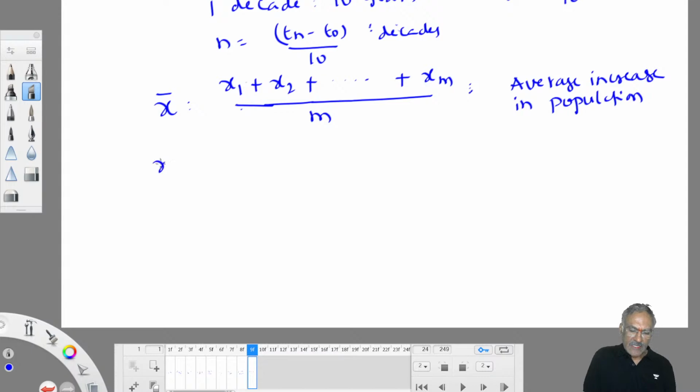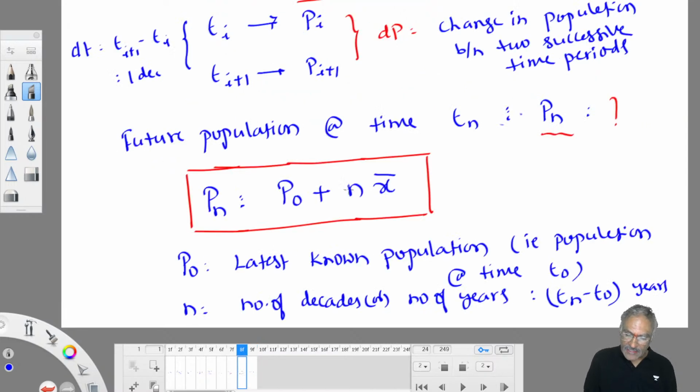Sometimes, if n value works out in decades, time values are given in decades, x bar we calculate per decade. If time values are given in years, x bar we calculate per year. Average increase in population per decade or per year. Based on how we calculate x bar, based on that n value has to be substituted. If x bar we calculate per decade, n value should be in decades. If x bar value you calculate per year, n value should be in years.